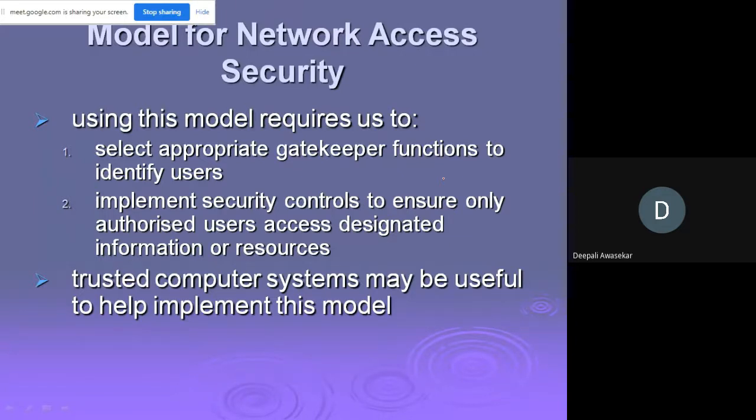Now see, at times it can happen that you have given your identity card to some friend, and that person, like female candidates, have applied a mask or worn goggles, so they are not able to see the face. Then what? Just the identity card is there, go. Because the gatekeeper does not have so much time to match every photo with the face. So obviously what is important is that the gatekeeper function should be very strong to identify users.